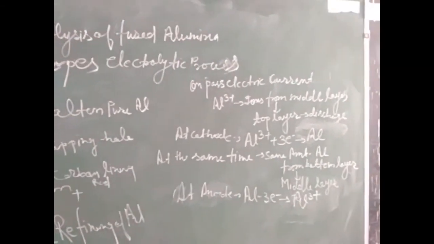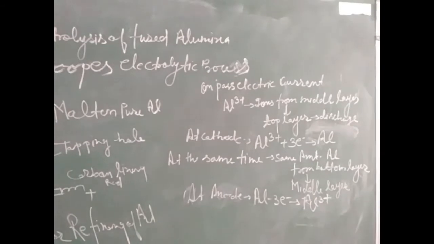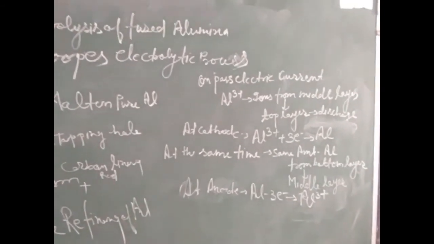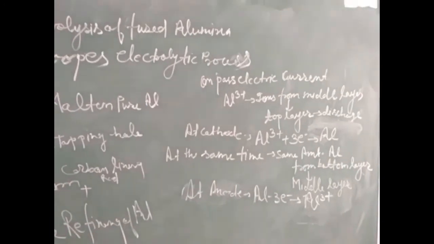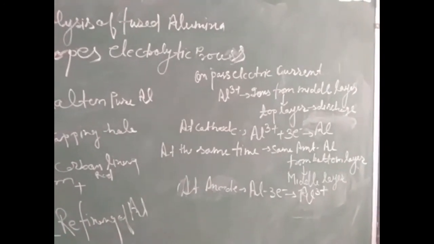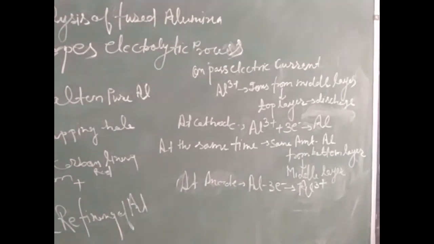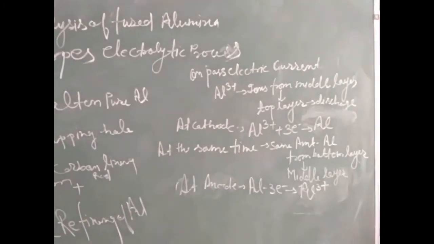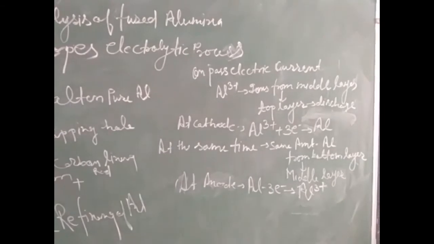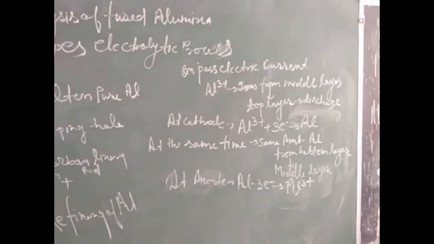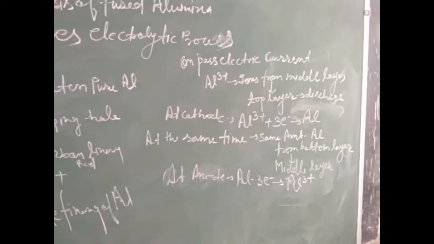At the same time, the same amount of aluminium from the bottom layer moves into the middle layer, and it gets oxidized at the anode. Aluminium loses 3 electrons and gets converted into Al3+ ion.